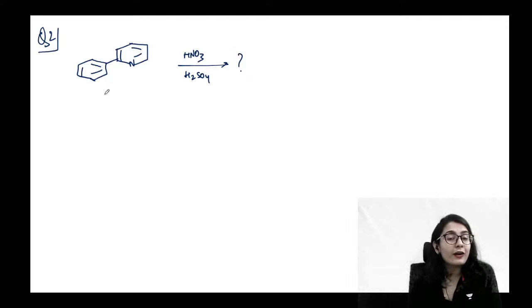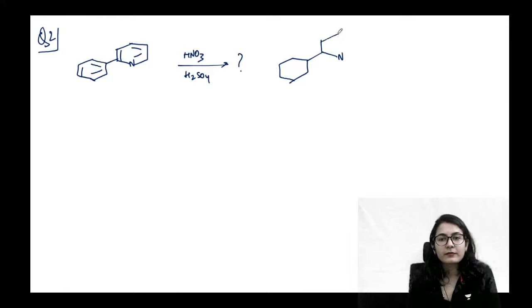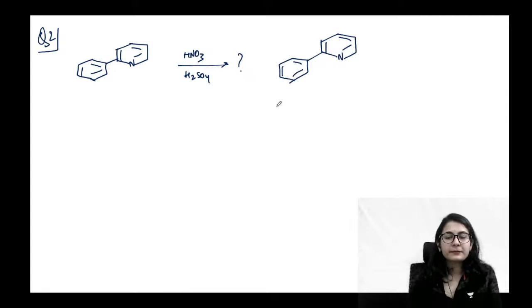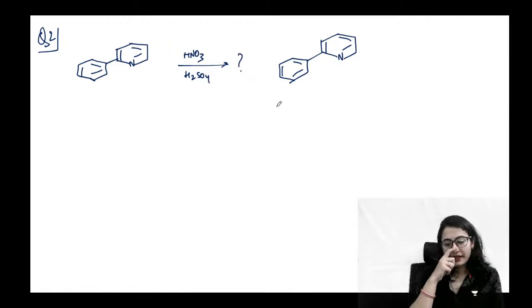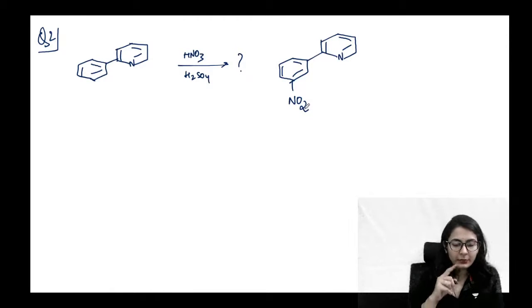But benzene पे कहाँ होगा? Ortho position, para or meta? That is another question. Yes, let's say if I'm writing it is going to be on benzene, but where? So pyridine is a deactivating group, isn't it? Pyridine is going to pull the electron density. So इसकी वजह से absolutely ortho और para तो नहीं होगा. It is going to be meta. So you are going to get the nitro on the meta position.